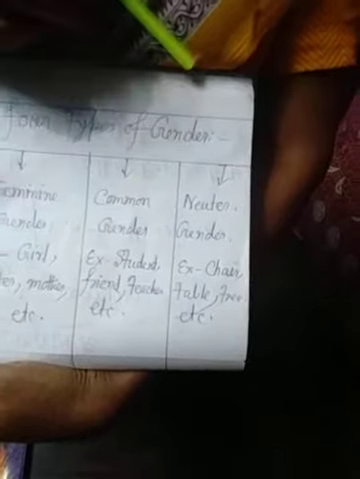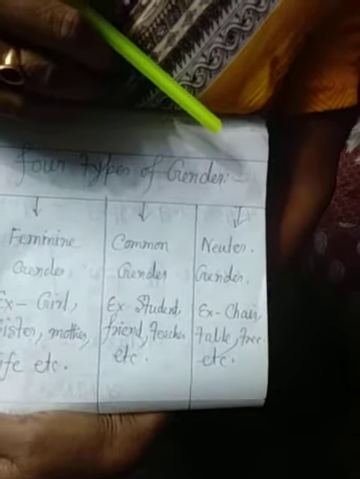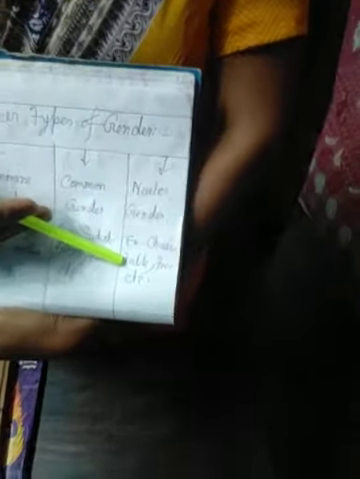Neuter gender means they have no living power. That is actually non-living things are called neuter gender. It means neither male nor female, that is chair, table, tree, etc. So there are four kinds of gender: masculine, feminine, common and neuter.